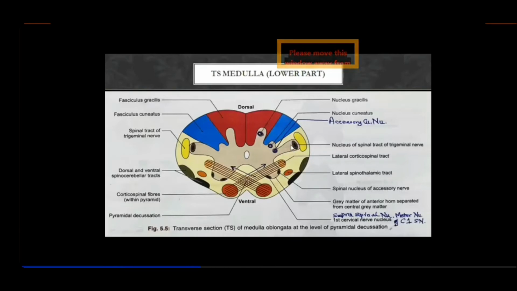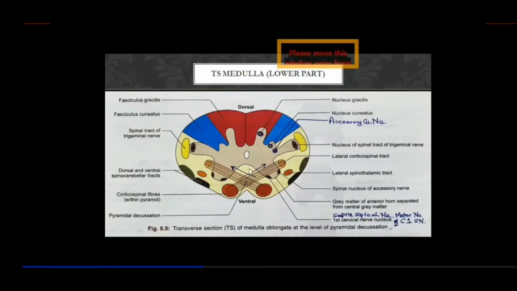So remember, this was forming the tuber cinereum on the lateral side in the upper portion. So this is the nucleus of the spinal tract of the trigeminal nerve, and just like you have the nucleus gracilis and nucleus cuneatus, and this is the fasciculus gracilis, fasciculus cuneatus. Similarly, the nucleus at the periphery is covered by this tract, the spinal tract of the trigeminal nerve, and this is the spinal nucleus of the trigeminal nerve. So that is all about the gray matter you have studied.